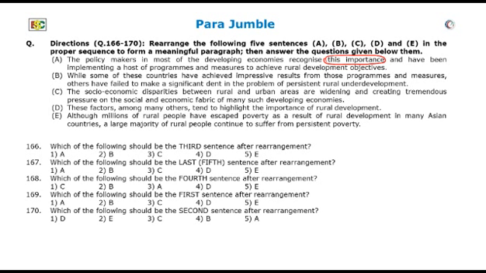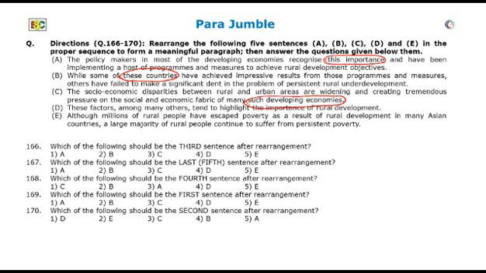The second sentence is while some of these countries. Now, we also don't know which are these countries talked about in this sentence. So, we cannot make this as the first sentence. The socio-economic disparities between rural and urban areas are widening and creating tremendous pressure on the social and economic fabric of many such developing economies. Such developing economies. Which developing economies? We don't know if we make this as the first sentence.